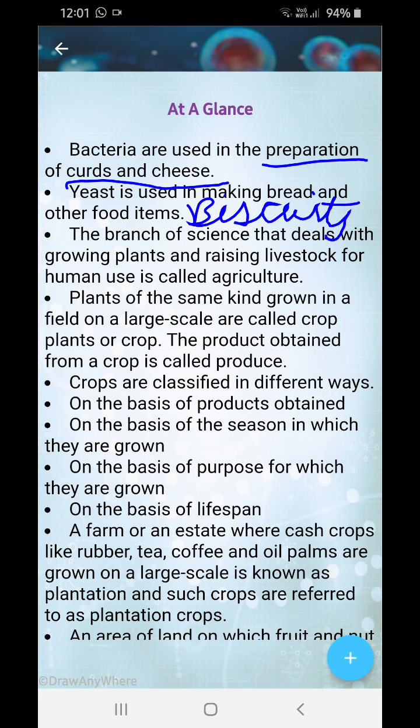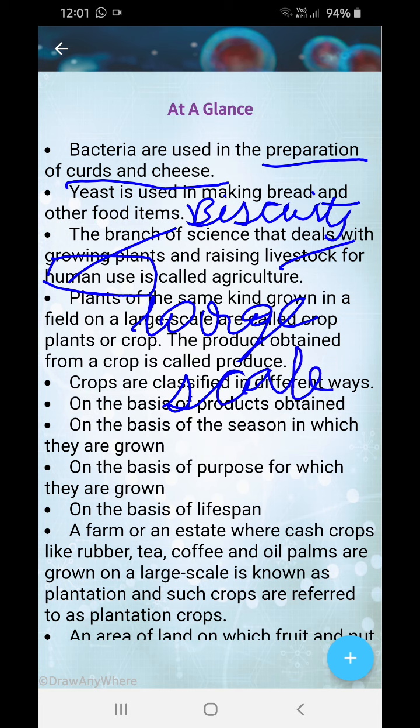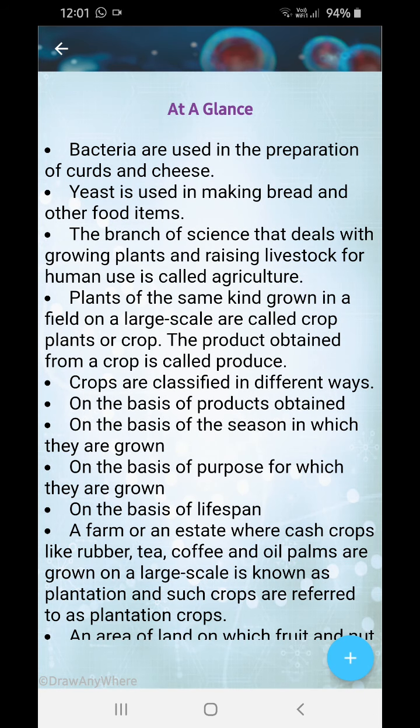Now, the branch of science that deals with the growing of plants and raising livestock for human use is known as agriculture. For human use, suppose you are growing a plant to increase the beauty of nature. That's not agriculture. Another point they missed out, that is, it is on a large scale. Agriculture needs to be done on a large scale. Small scale, suppose you plant one plant for your use, no, this is not agriculture. Next, plants of the same kind grown in a field on a large scale are crop plants, or it's called a crop.